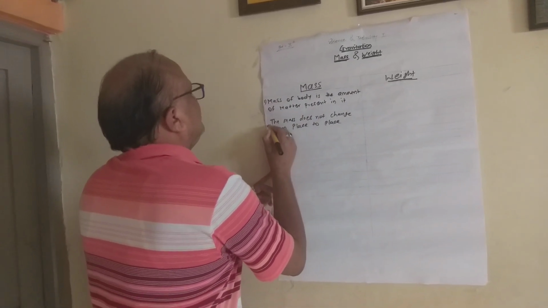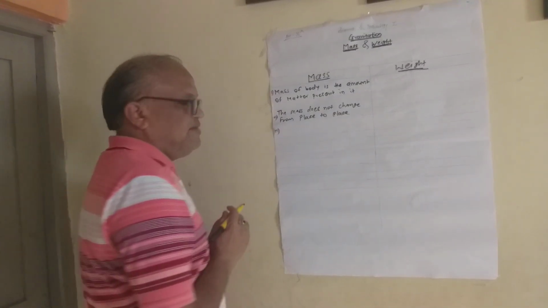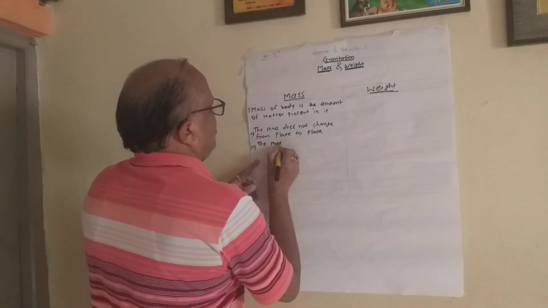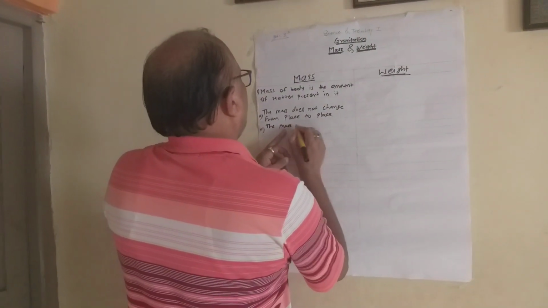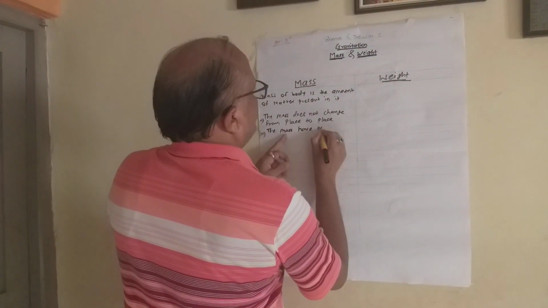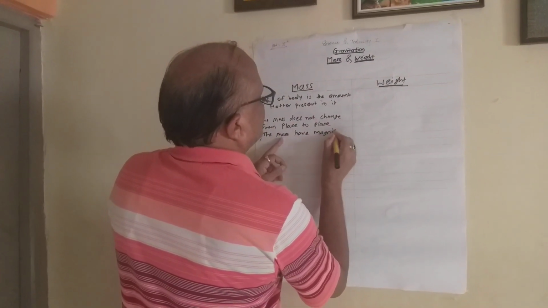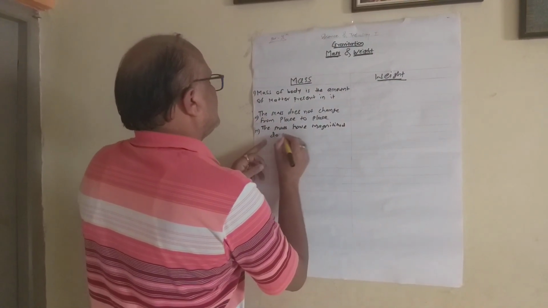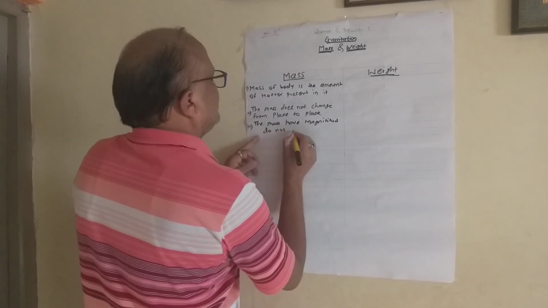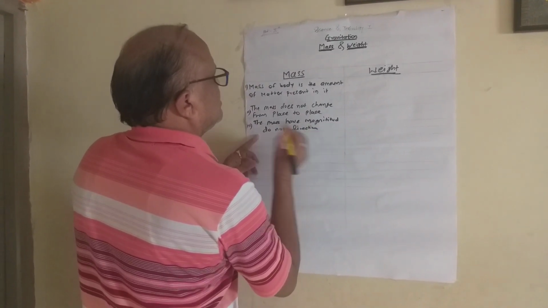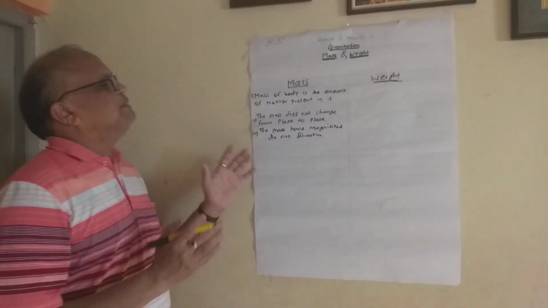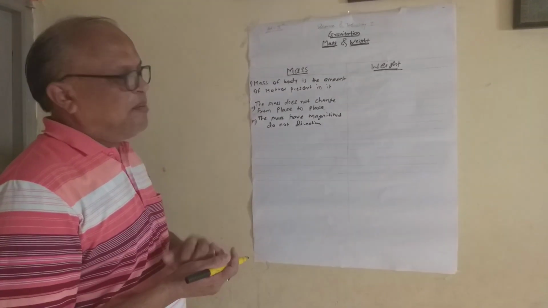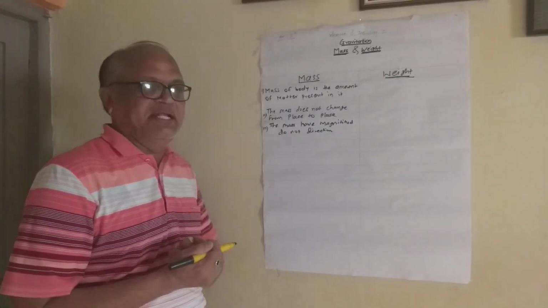Third, one of the most important points is that the mass has magnitude, but no direction. The mass has magnitude, not direction. So of course it is a scalar quantity.